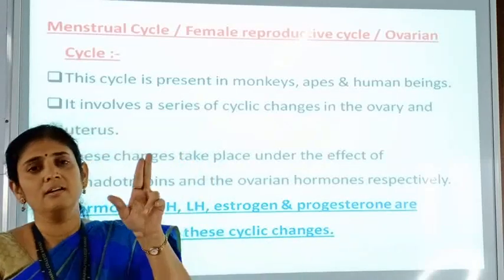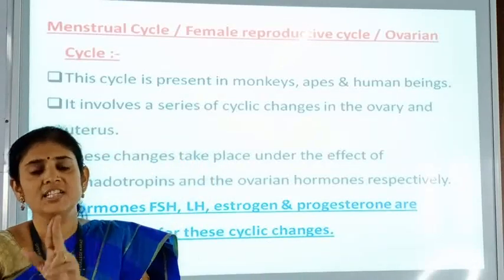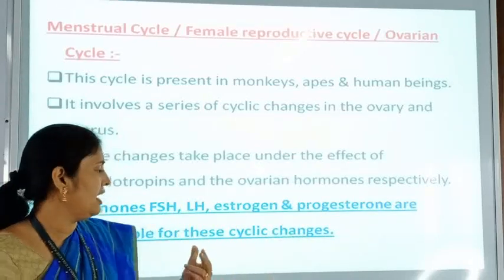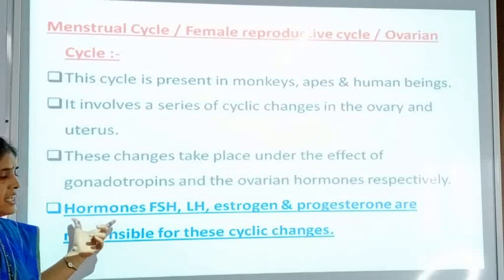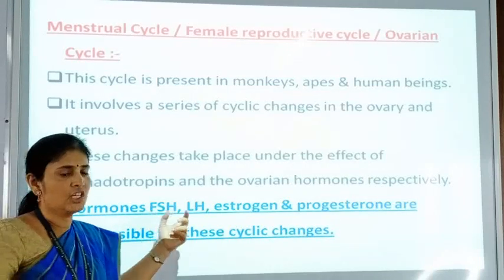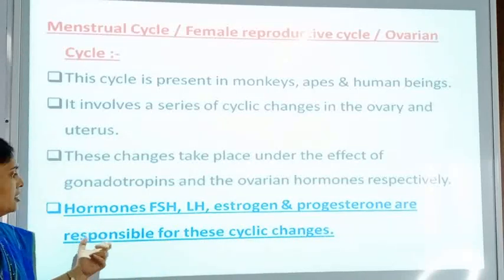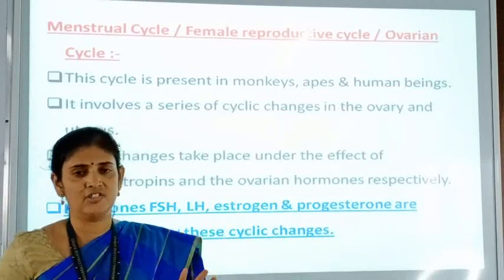So the changes in the ovary and changes in the uterus take place during this menstrual cycle, and the hormones FSH, LH, estrogen and progesterone are responsible for these cyclic changes.